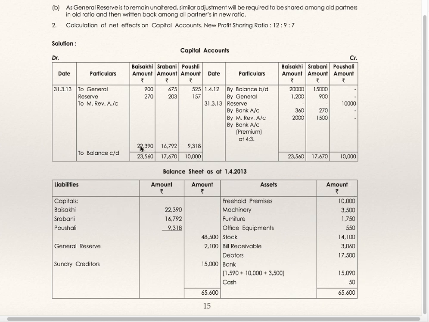Capital account: this capital account we have prepared, balance carried down, that is 22,390, 16,972 and 9,318. General reserve will remain the same. Sundry creditors will remain the same. This is how you are supposed to prepare a memorandum revaluation account when partners agree not to alter the values of assets and liabilities.